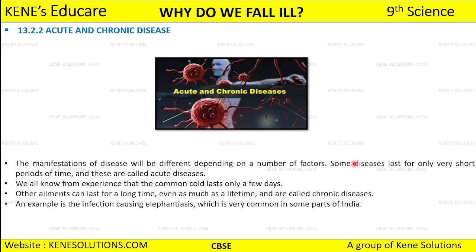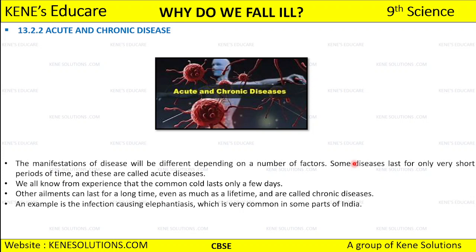So common cold is an acute disease, because the definition itself says that if the disease lasts only for a very short period of time, then we call it an acute disease. We have all suffered from common cold some day or other, and we know it doesn't last for months, it only lasts for a few days, and that is why common cold is an acute disease.